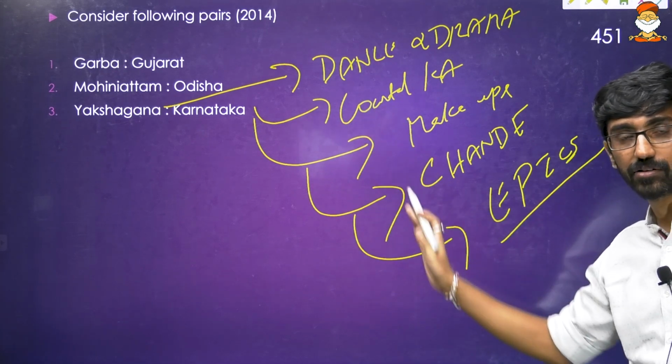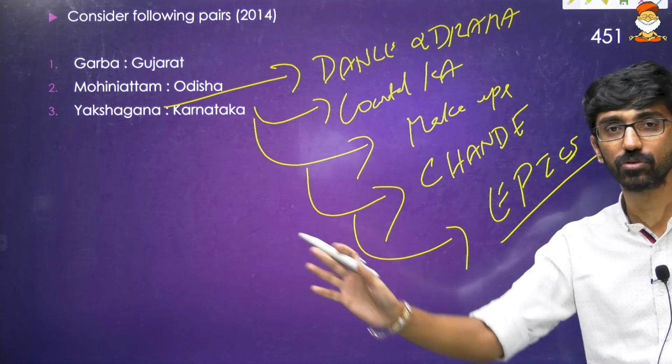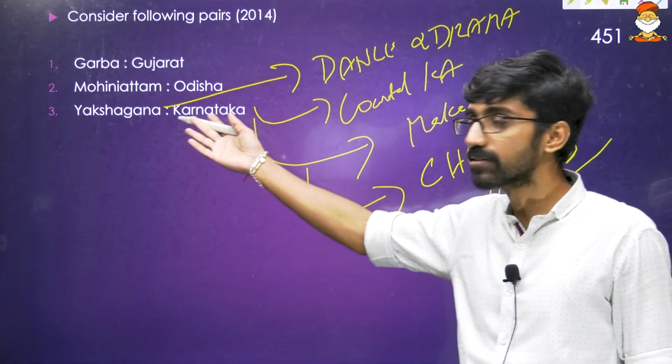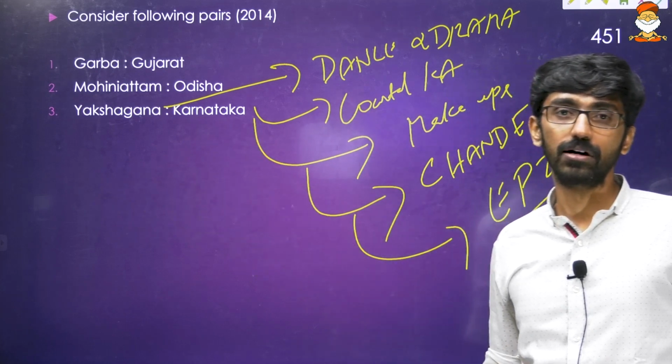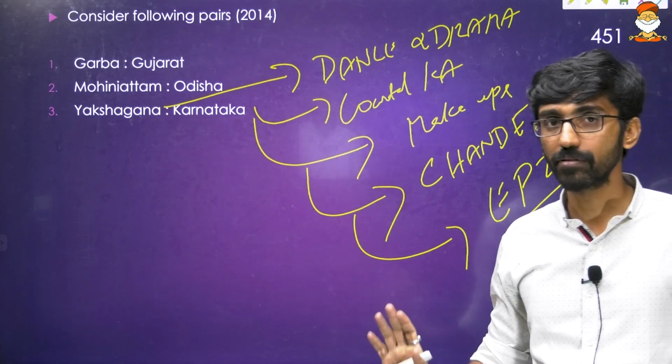It is not there in the slides. You can just get a simple understanding of Yakshagana, and you can also Google about that one. Mohiniyattam we will discuss. Then Garba we will discuss. Then again we will discuss about the Kuchipudi, Bharatanatyam. We will discuss that one.